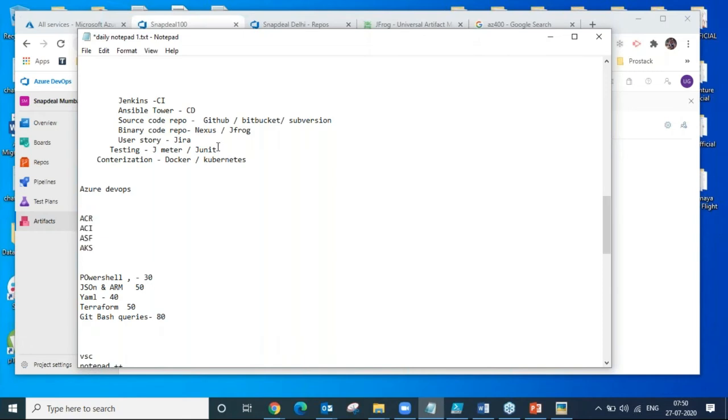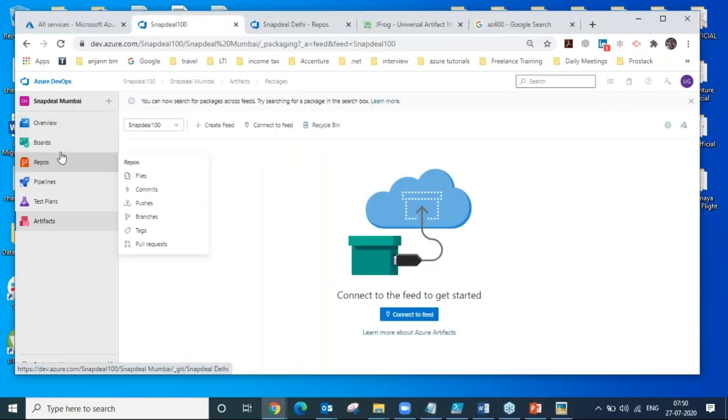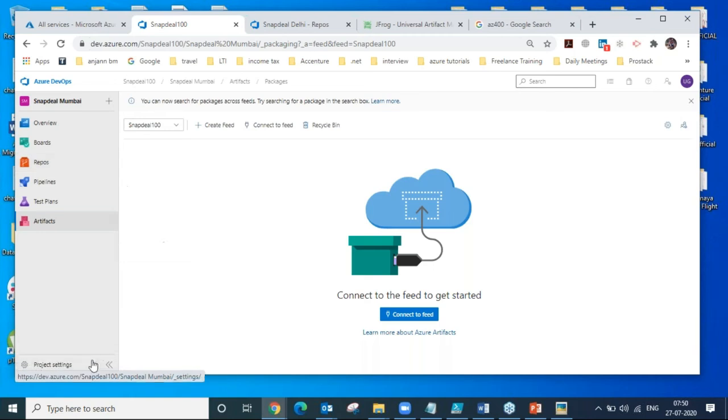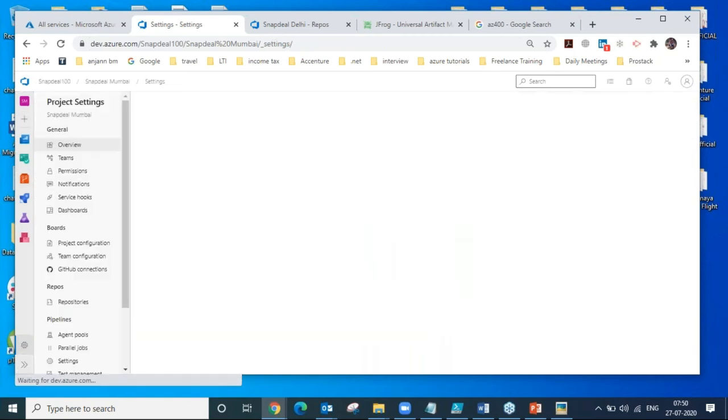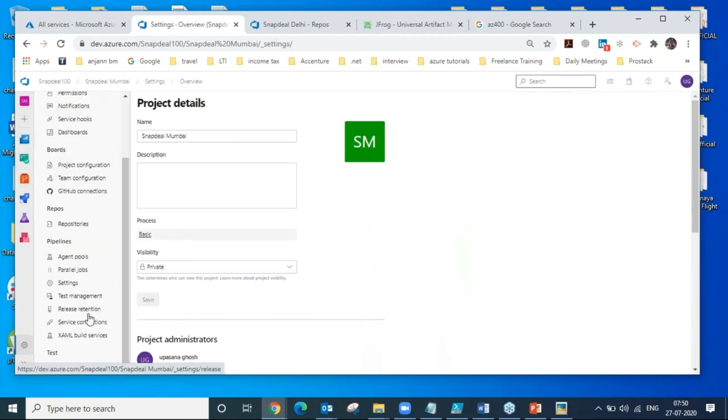So see, why we need to go for 8 to 10 different tools, and why we need different enterprise licensing for that, when all the alternatives of those things are available under a single umbrella, where we can go and add anything and everything over there. Also, if you have a hybrid cloud environment, then what we need to do, we need to go for the service connections.